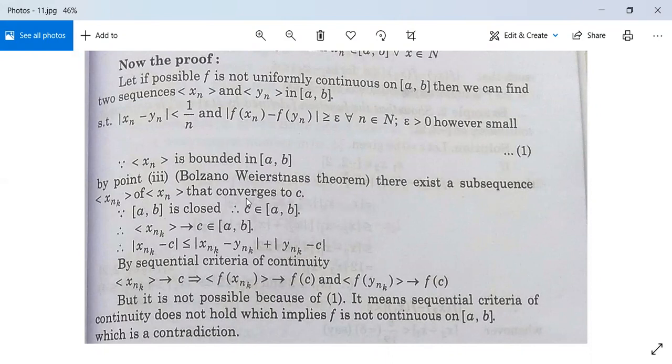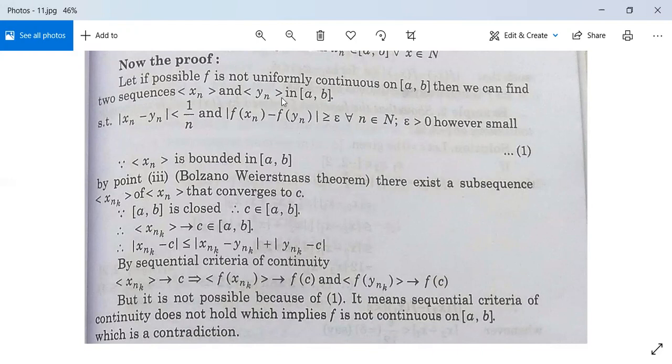Since closed interval AB is closed, therefore C belongs to closed interval AB. Therefore, this sequence xnk converges to C belongs to closed interval AB. Therefore, mod xnk minus C is less than or equal to mod xnk minus ynk plus mod ynk minus C. By sequential criterion of continuity, sequence xnk converges to C, sequence f(xnk) converges to f(C), and sequence f(ynk) converges to f(C). But it is not possible because of this one.